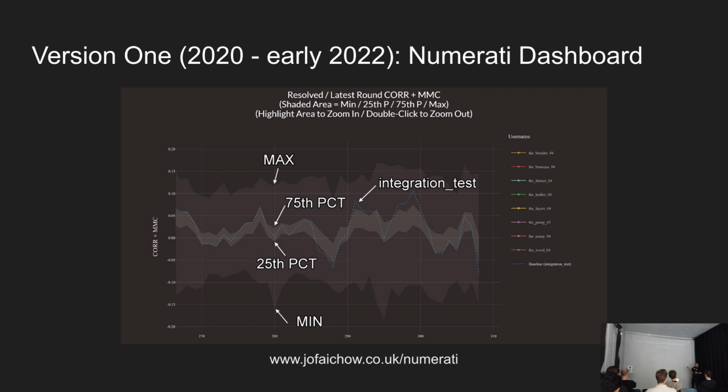I'm not sure if you can see this clearly because of the lights, but it shows, for each round, the maximum, the minimum, and different percentiles with different gray areas. I can see my performance over time and how it compares to others. Sorry about the lights, but you will see it from the slide later on. That's the first version of the dashboard. I used GitHub to host it. I made it into a static HTML page, so I host it on GitHub for free.